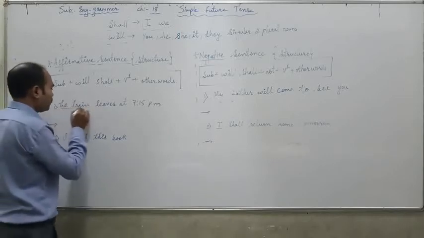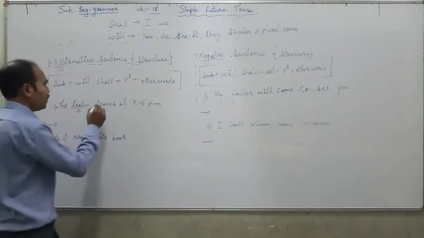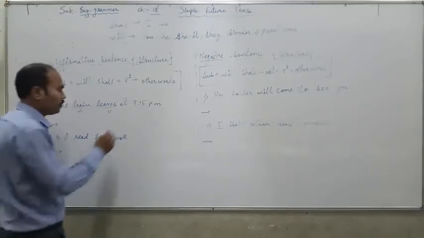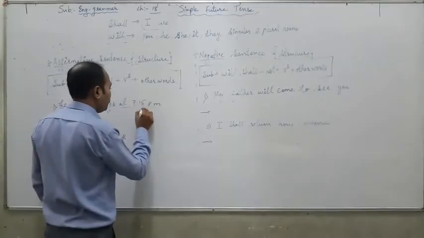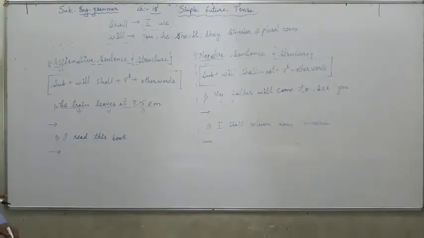The train is the subject over here. Leaves is the verb. At 7:15 p.m. is the other words in the given sentence. Okay. So we will move forward.